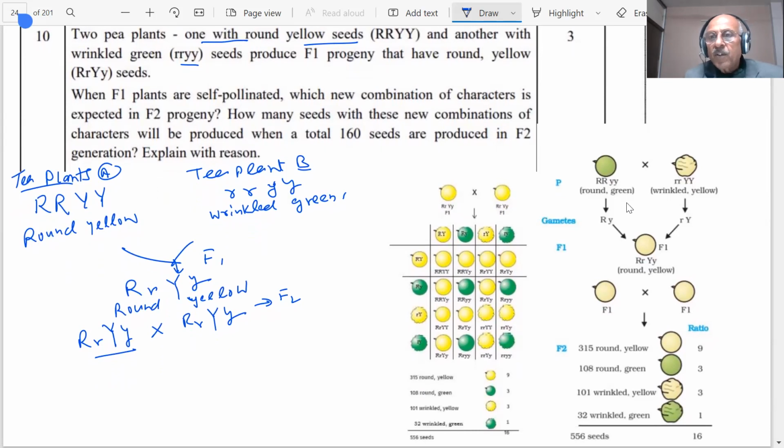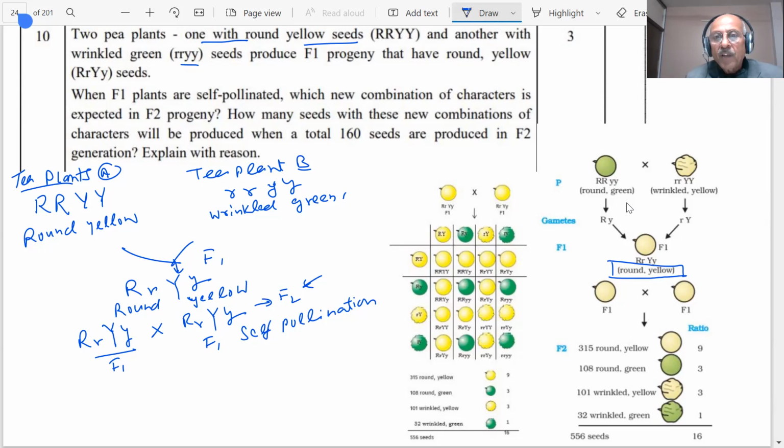See, this is your round green, wrinkled yellow, and the F1 generation is round yellow. Now we are doing self-pollination, F1 and F1. This is my F1, this is my F1, this is self-pollination. The result of self-pollination is to produce the F2 generation. Now in this case, you will see that there will be a total of 16 types. How many? 4 by 4, 16 you are getting, as we have seen here.